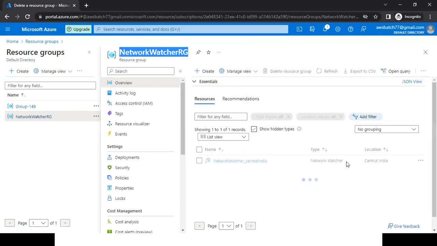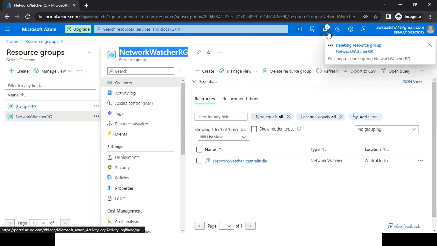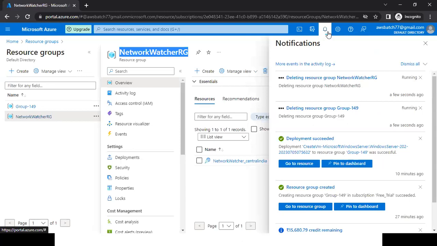Delete. So after a few minutes, the system is going to delete both resource groups, and I'm repeating again: till that time, your resource group is not going to be deleted. Make sure you do not close your browser. So this is how you can create your resource group and virtual machine, connect to your virtual machine, and delete it.